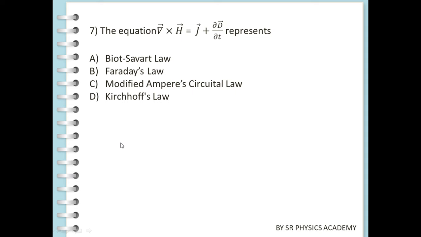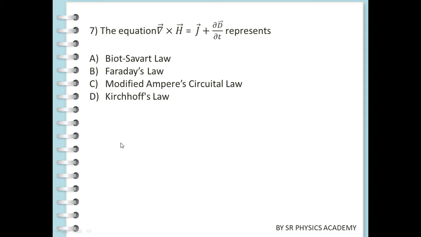Next, the seventh question: the equation del cross H equal to J plus dou D by dou T represents what? This already we know is one of Maxwell's four equations. In this equation, we know that this is the fourth equation, so it is the fourth Maxwell equation.